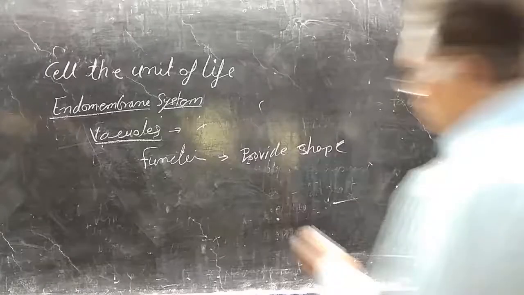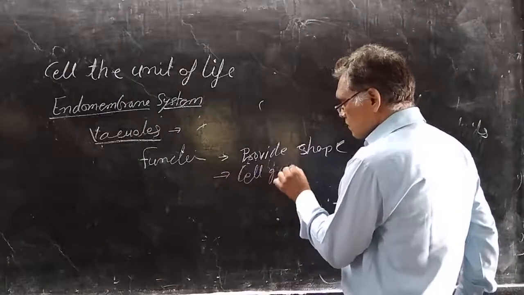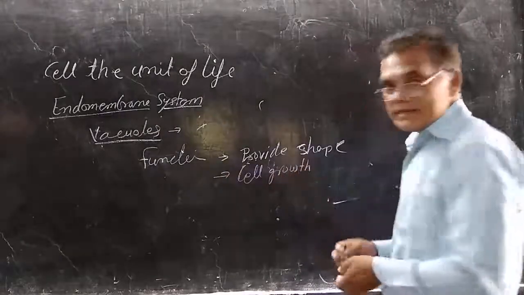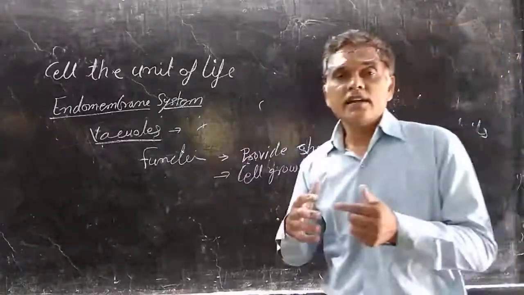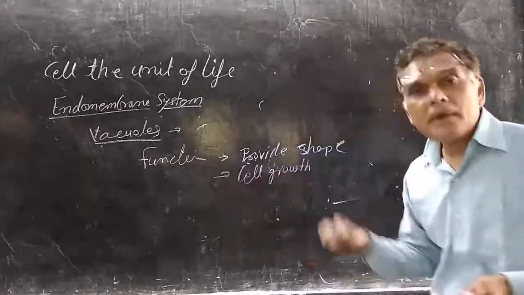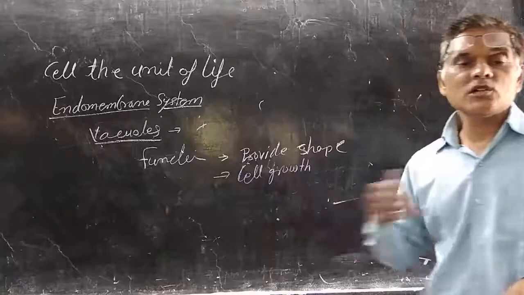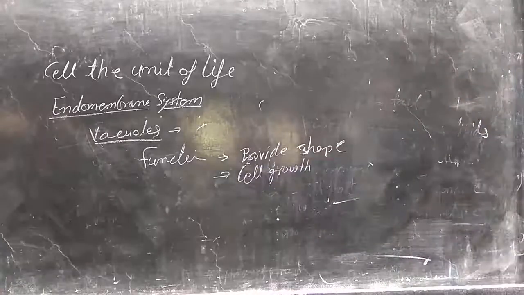It helps in cell growth. Whenever the plant cell absorbs water, it will extend. The more water the cell absorbs, the more the cell vacuoles enlarge, and that also increases plant growth.